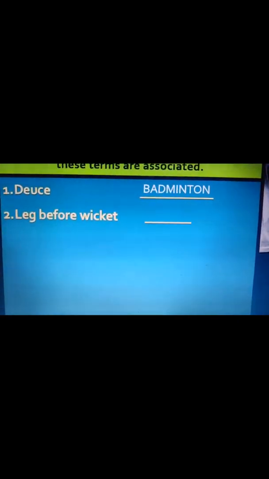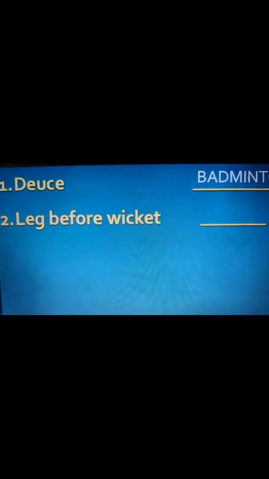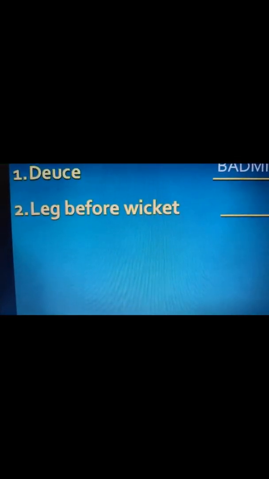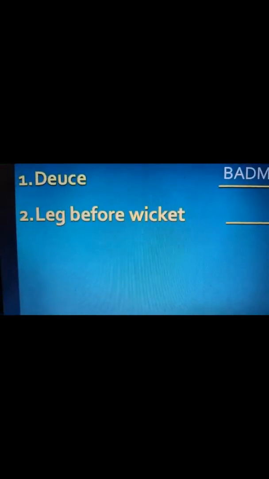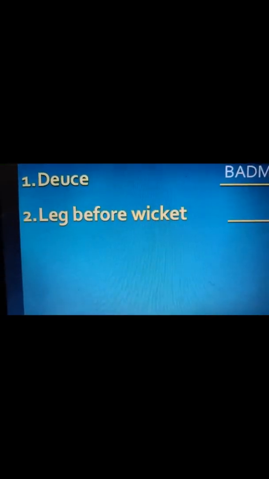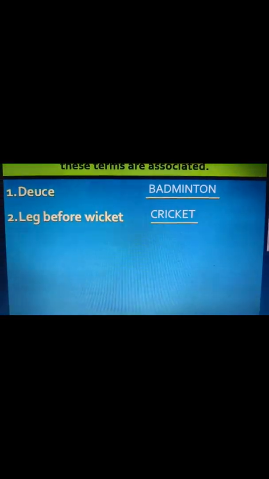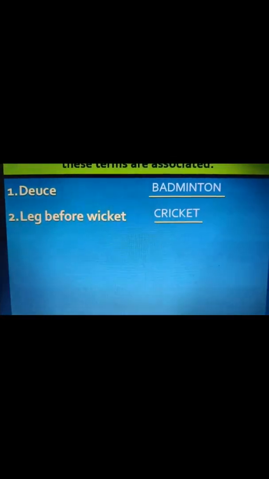Next, coming to leg before wicket. I think everyone knows who is having an interest in this sport. Yes, it is cricket. Those who have the interest might know what an LBW is.